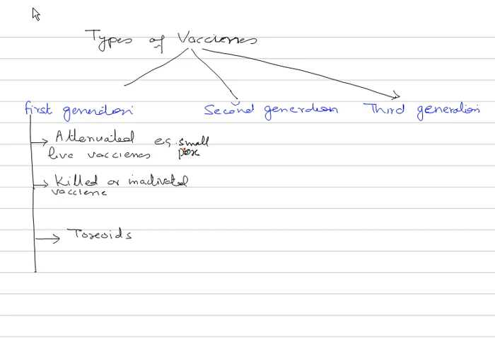In this vaccine, the pathogen is killed or inactivated by different methods, maybe by heat is one way. So here the killed or inactivated vaccine is going to be introduced. The common example of this type of vaccine is Salk's polio vaccine.